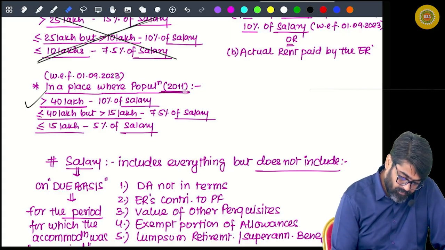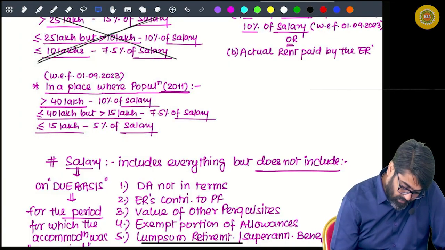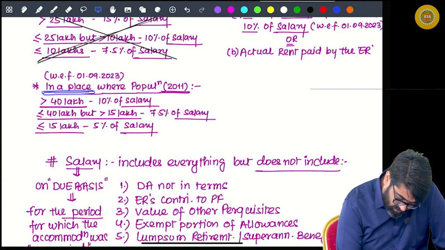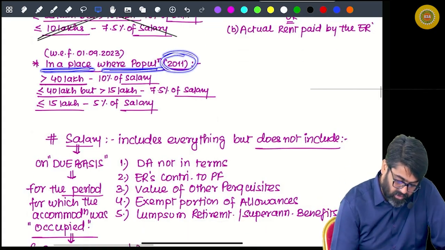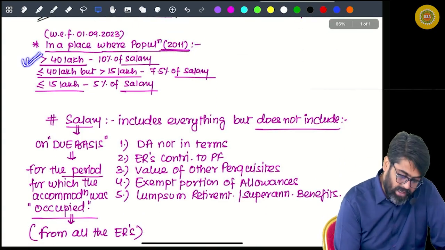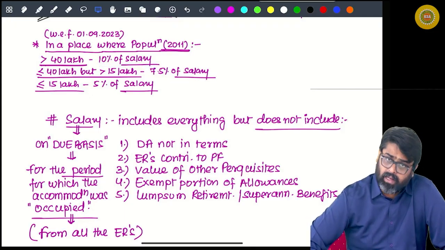Getting my point? If the accommodation is given in a place where the population as per 2011 census is more than 40 lakhs, then the value of that accommodation for you will be 10% of your salary.